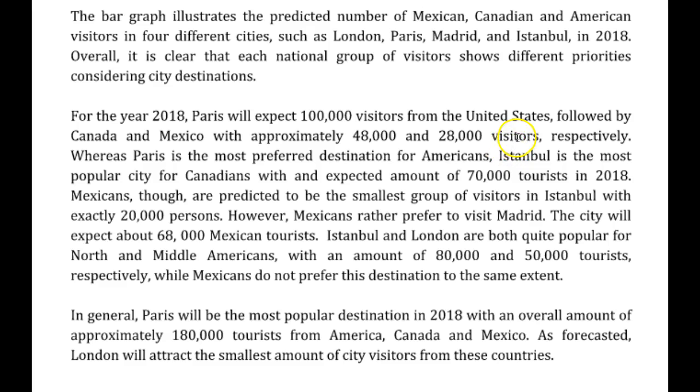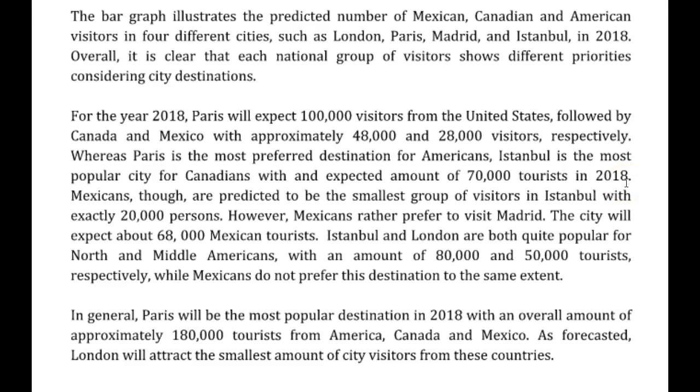Actually, because you've put visitors here, that's okay. We can say Canada and Mexico because you've clarified it here. That's good. Whereas Paris is the most preferred destination for Americans, I would say Istanbul is most popular with Canadians. Istanbul is most popular with Canadians, with 70,000 tourists expected in 2018.